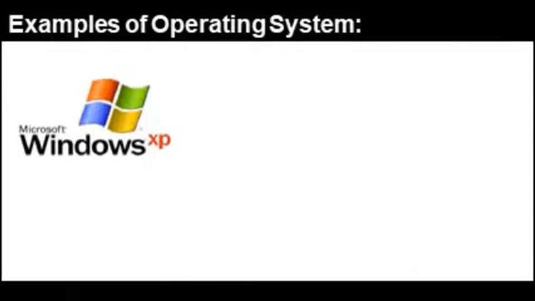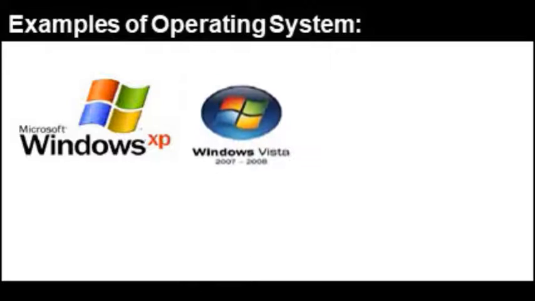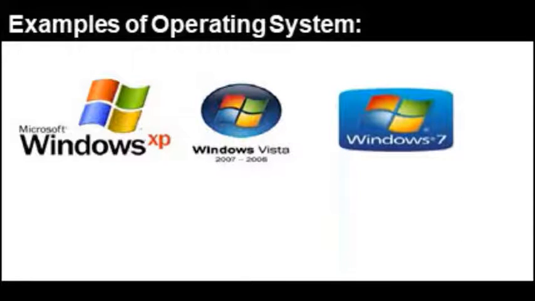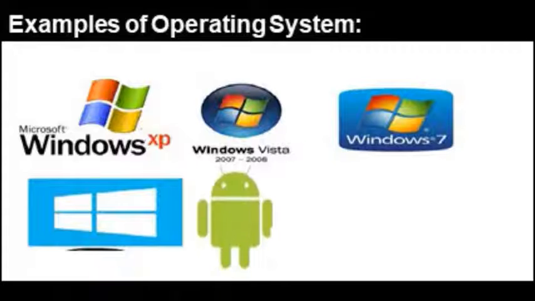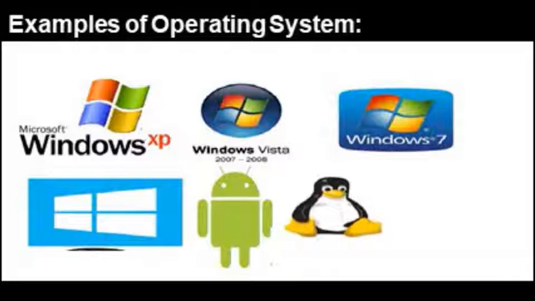Now let's see some examples of operating systems. This is Windows XP. It came out in 2003 and was very famous at that time. And then Windows Vista came, Windows 7, then Windows 10. Here, this is the famous Android operating system which is used in mobile systems. This is Linux, and this one is the famous Apple.